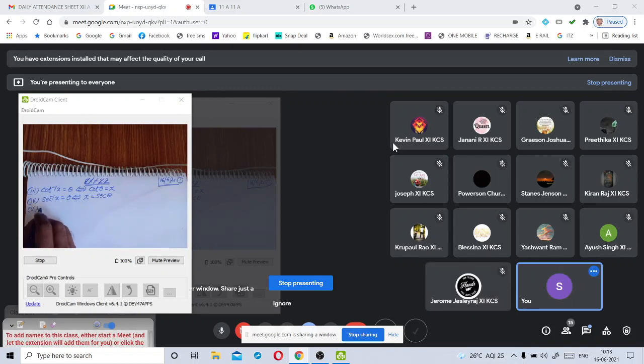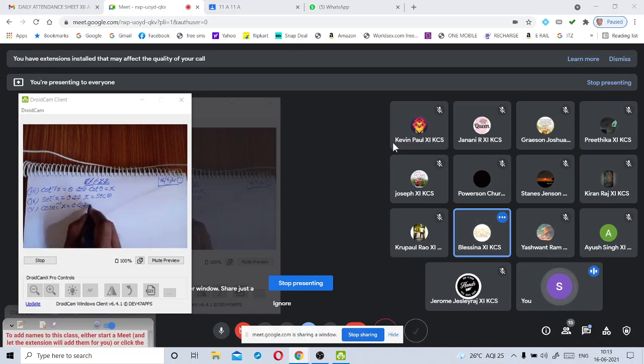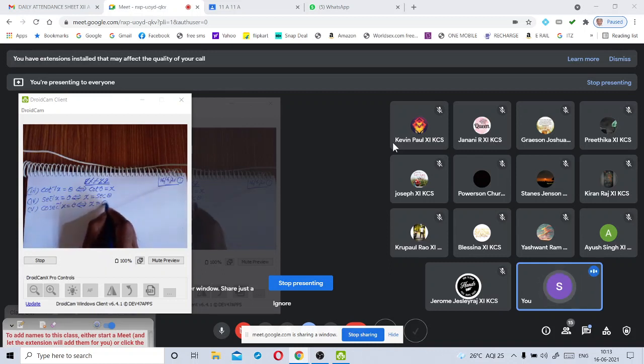And finally, cosecant inverse x is equal to theta implies, what is the equation that should be written here? Can you tell me, my dear Blessina? Just wait, my dear Grison. If you assume this equation, cosec theta, sir. x is equal to cosec theta, sir. Yes. Previously, I told you, you should remember LHS as well as RHS. So x is equal to cosec theta.